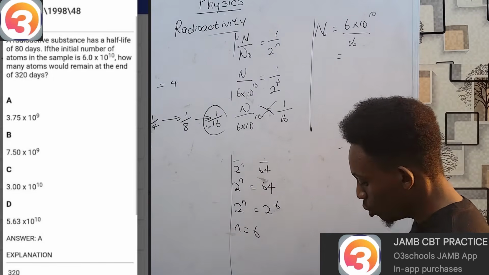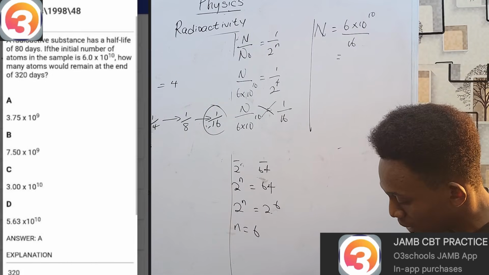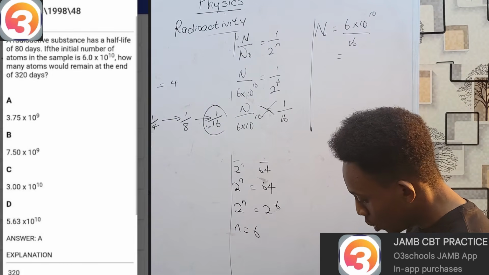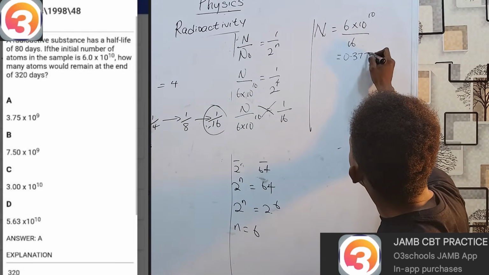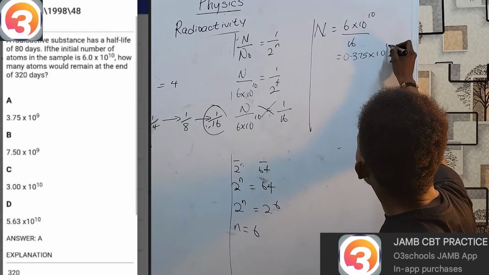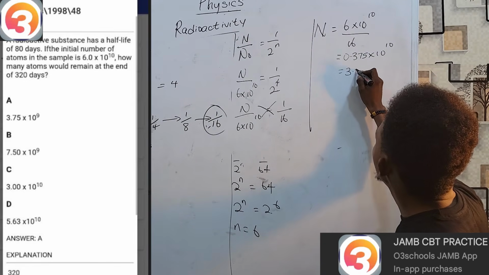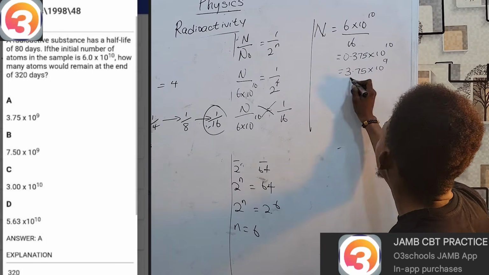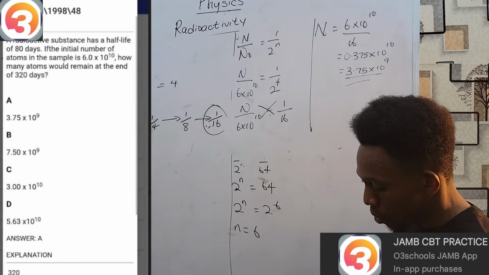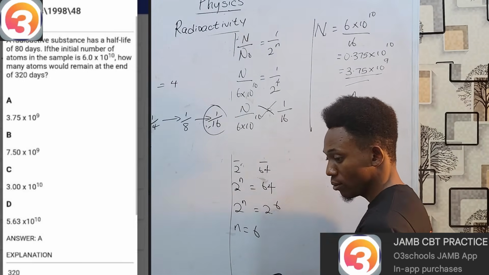And again, remember, we don't have a scientific calculator. So what do we do? Simply do 6 divided by 16, which will give you 0.375 times 10 raised to the power 10. And then when you put this in index form, you get 3.75 times 10 raised to the power 9. And therefore, my answer is option A.